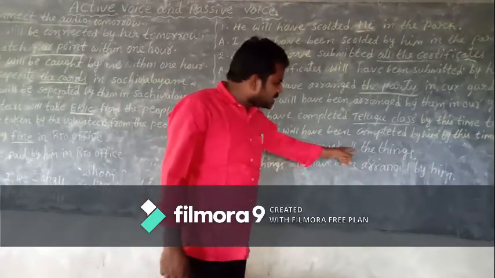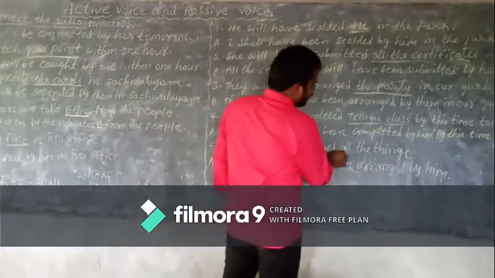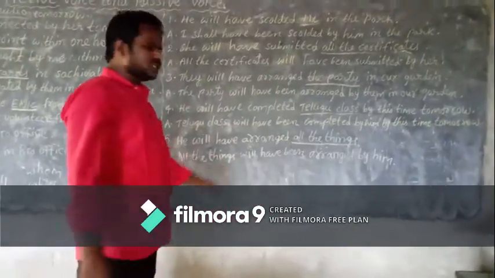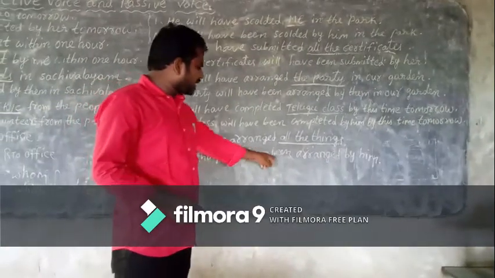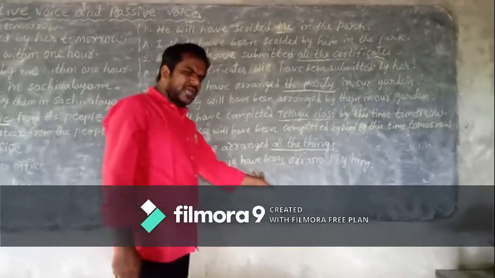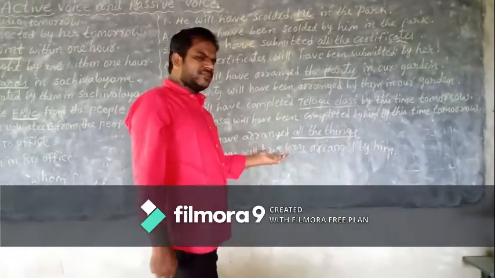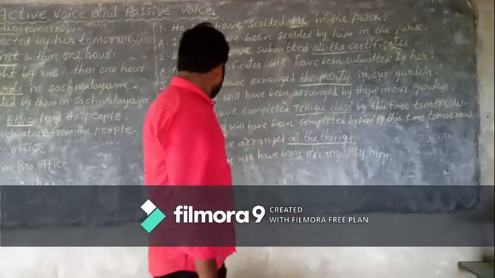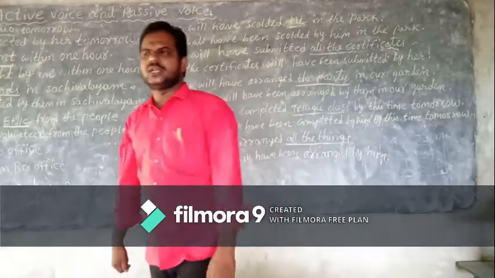Next, fifth one. He will have arranged all the things. Yes, children. So, first rule, object should be changed as subject: all the things. Second rule, B form, children. Here will have always takes been as a B form. Will have, so will have been. Third rule, change the verb into V3. Arranged, it is already in V3, so you write arranged. Fourth rule, add by. Fifth rule, subject should be changed as object: him. Yes, children, him.